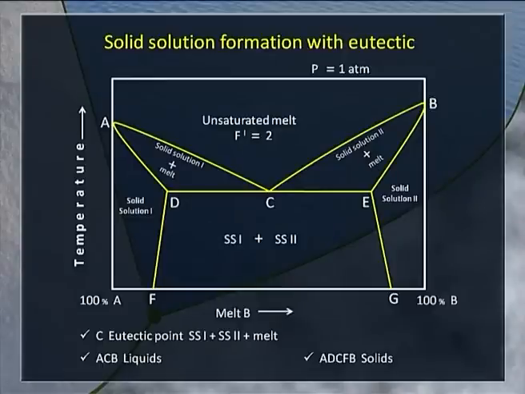So, it looks like the diagram taken from the eutectic system and superimposed to accommodate partial miscibility of the two components. We will not go into the details of it, but interpretation can be done once you have understood what happens as you move down the vertical line, which we call the isopleth, the changes that are taking place.